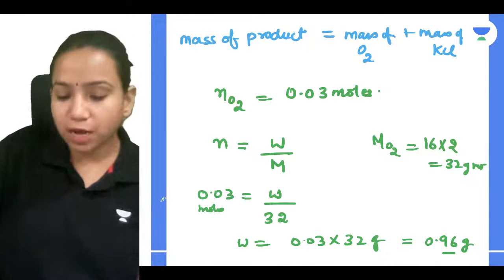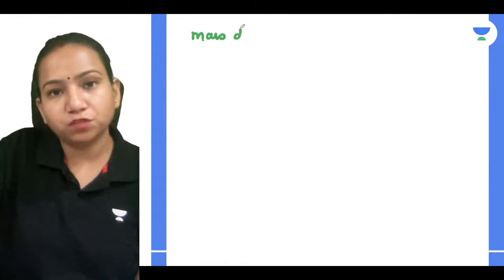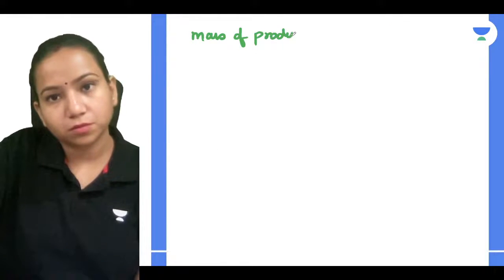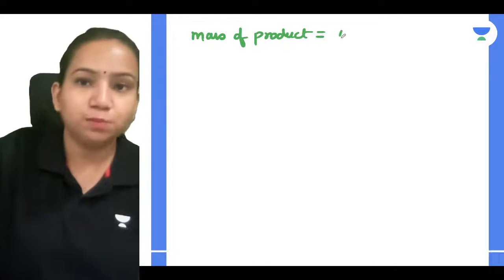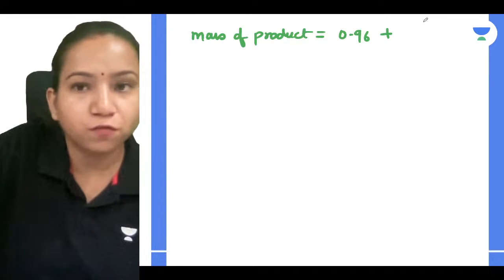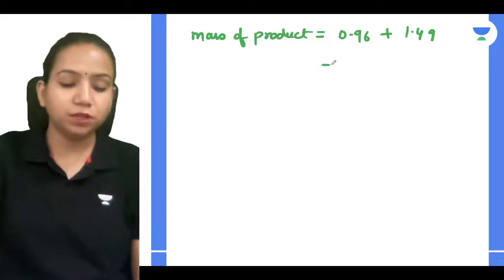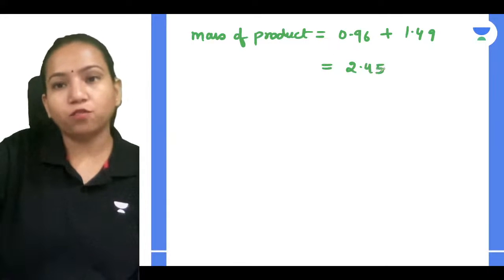So can I find out the mass of product now, guys? Yes, I can. The mass of product will be 0.96, the mass of oxygen, plus the mass of KCl, which is 1.49. So you will get 2.45 gram.